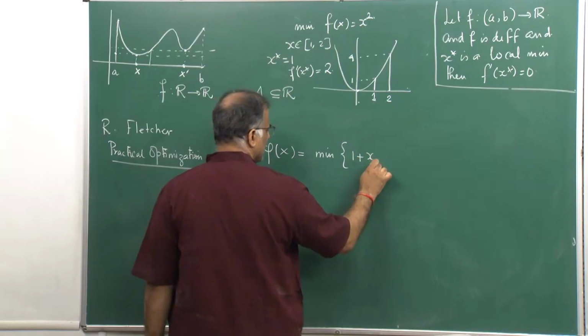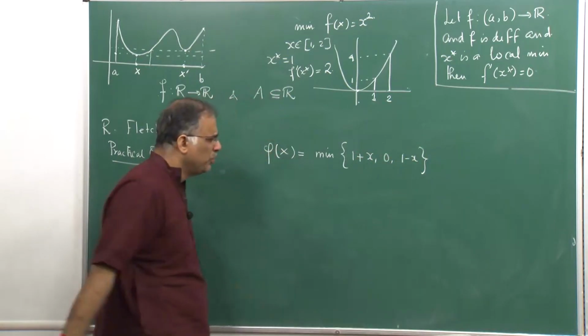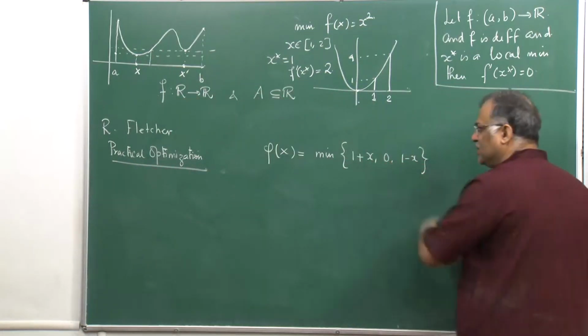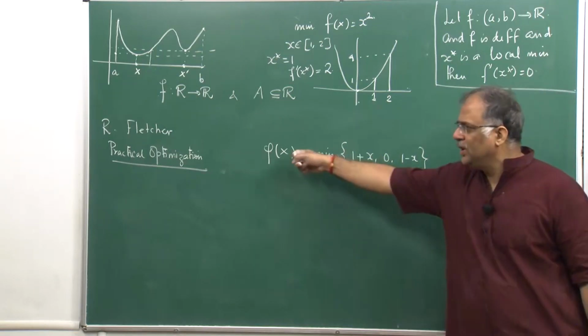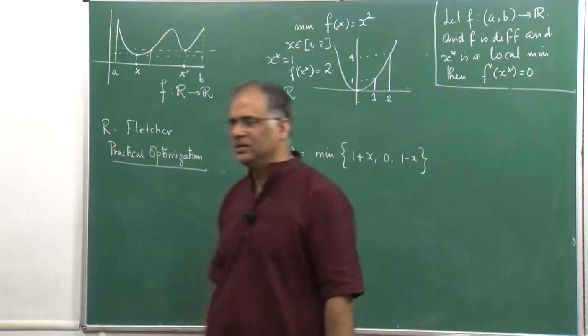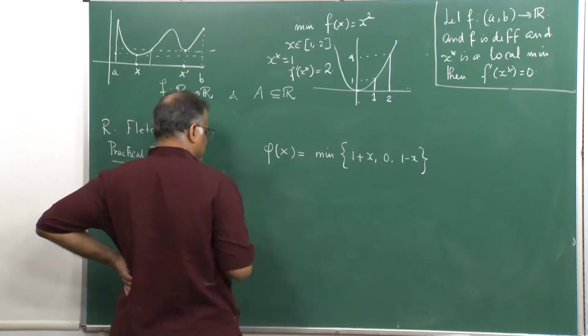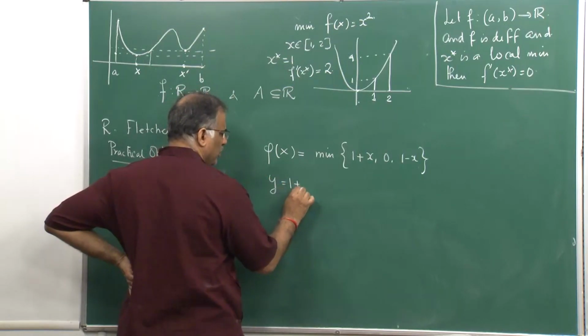1 plus x, 0, 1 minus x. So what does it mean? You plug in an x and compute all these 3 different functions, and whatever is the minimum value among them, that you return as the value of the function phi of x. Now what does y equal to 1 plus x represent?